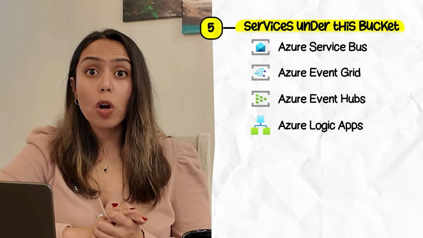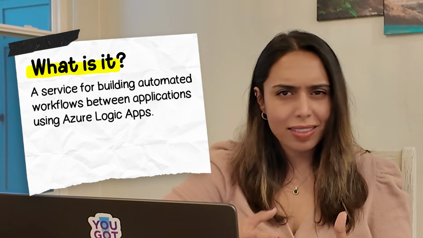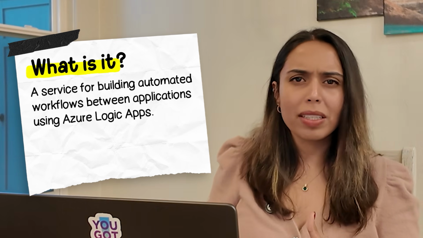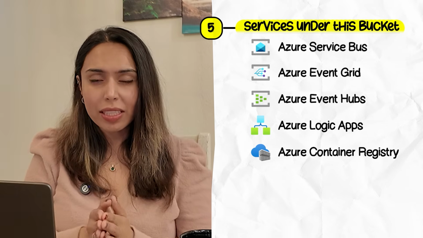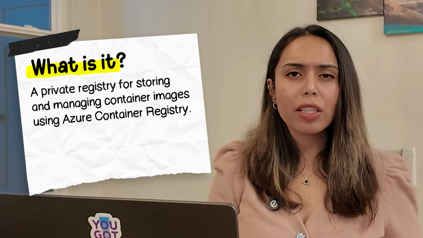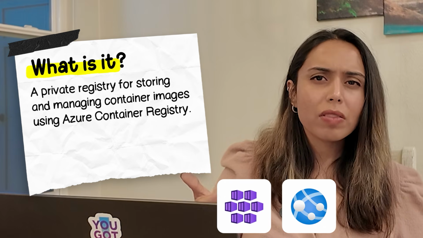Our last one is Azure Logic Apps. It's majorly used to build integration workflows between APIs, SaaS platforms, and other enterprise systems without heavy coding. As an example, whenever a new record is added to a database, this service can send an email notification to the right stakeholders. Another service is Azure Container Registry. This is a private registry that stores and manages your container images. It integrates directly with AKS, App Service, and your CI/CD pipelines. Simple workflow here is you can store your Docker images to ACR and then deploy it to the AKS cluster.